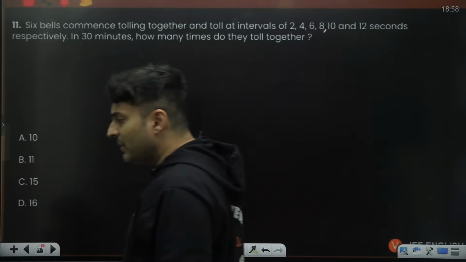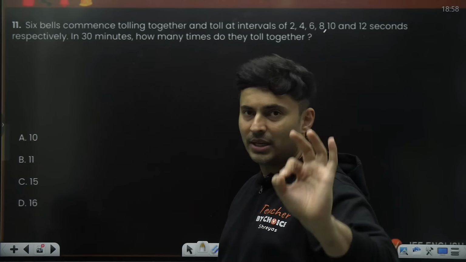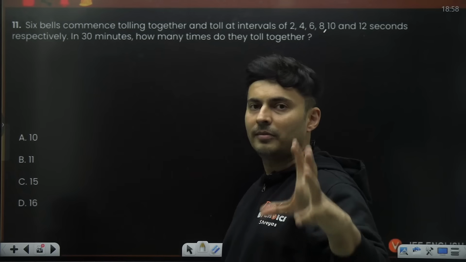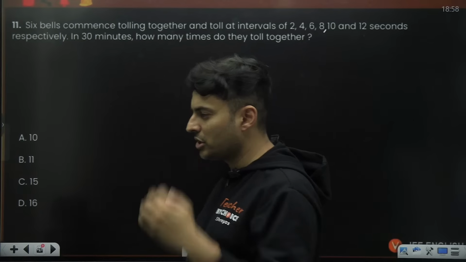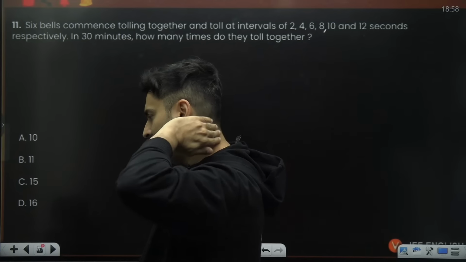Right. Yeah, I'll be doing the paper analysis for all the shifts together only, not for 28 alone, all of them together. Don't worry. We are analyzing all the data. It takes time. So I was just waiting for all the questions to come from the evening shift also, and then we'll do it together.